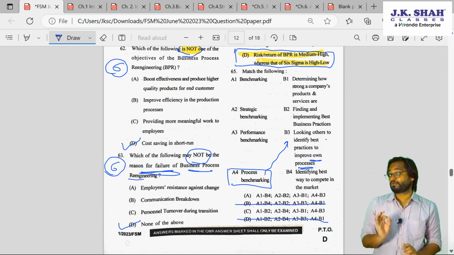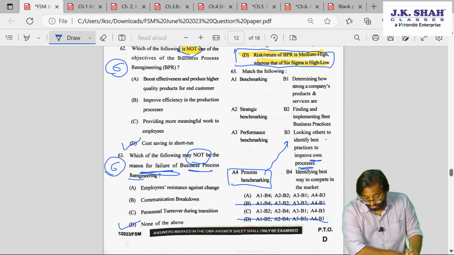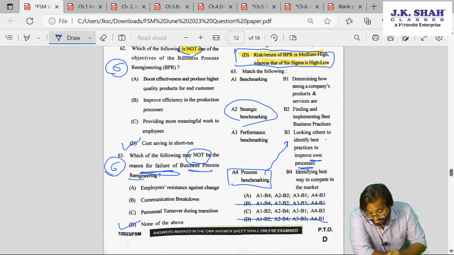This is how you should approach match the columns. Elimination. Now next, look for words. Look for words that can help you. Okay. So strategic benchmarking. If you can look for strategic benchmarking. Strategic benchmarking: determining how a company's products and services are. Do you think that is strategic benchmarking?